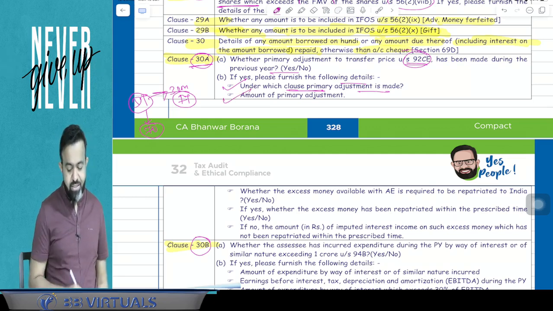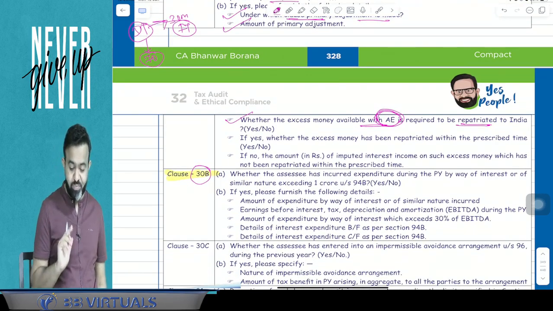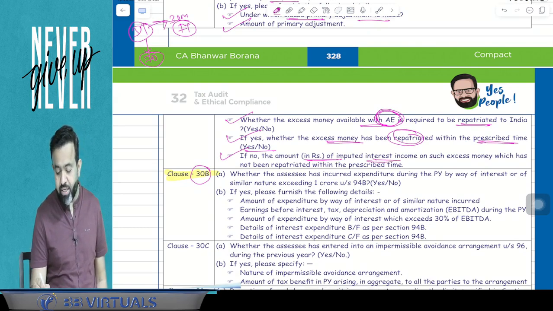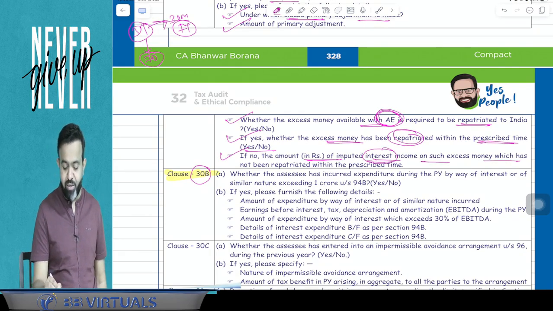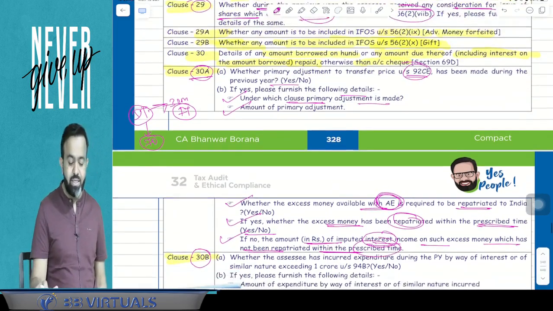Now, the amount of primary adjustment, and whether excess money available with the associate enterprise is required to be repatriated to India or not. If yes, whether the excess money has been repatriated within the prescribed time or not. And guys, if not, then the amount of imputed interest income on such excess money which has not been repatriated within the prescribed time limit. So this is 30A.